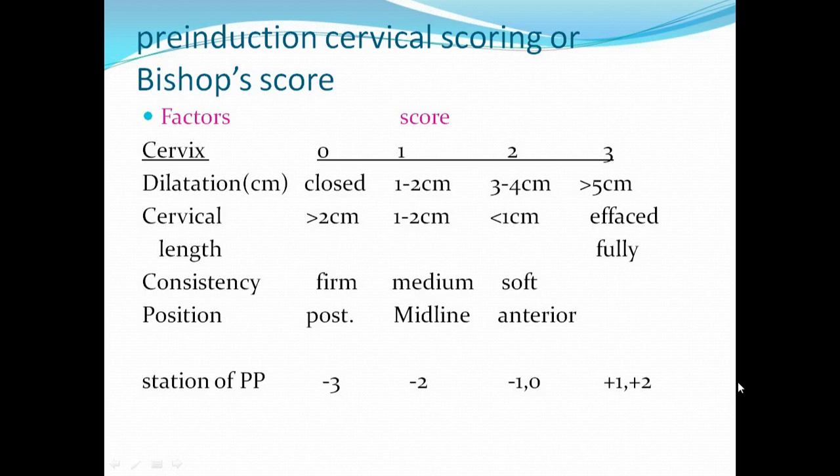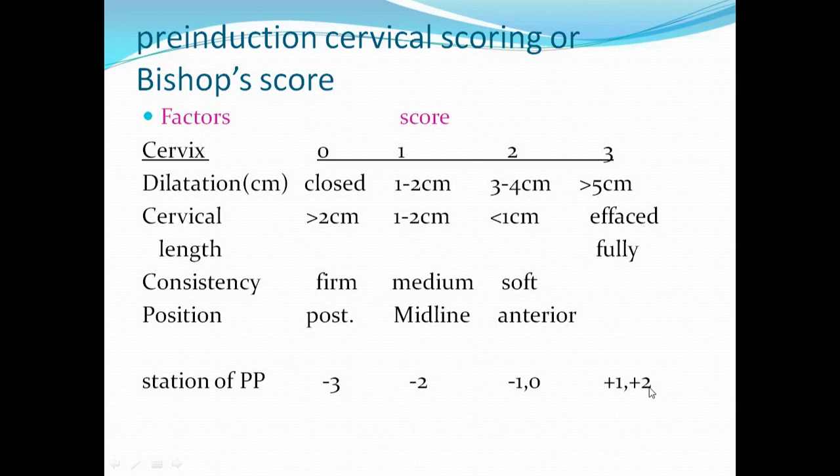So the higher the station, much farther away from the 0 station, the score is supposed to be very poor. That means the head has not entered the pelvis. The process of labor did not start at all. The head is very, very high up. So that is a very, very bad score. If the head has entered the pelvis, it is almost reaching the ischial spines or zero station, then the score is a 2.